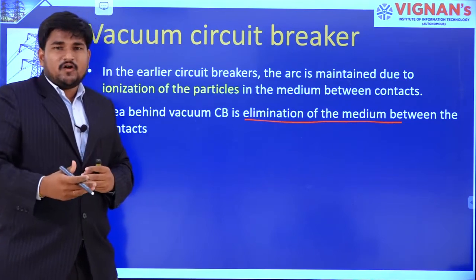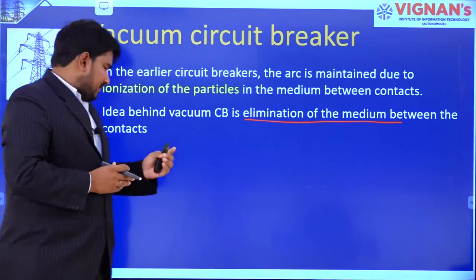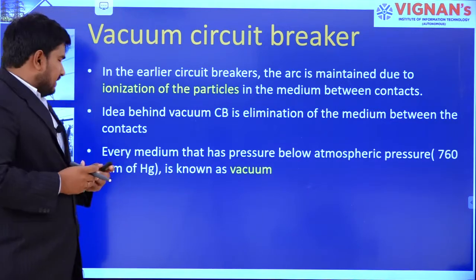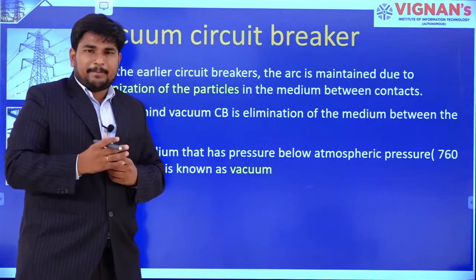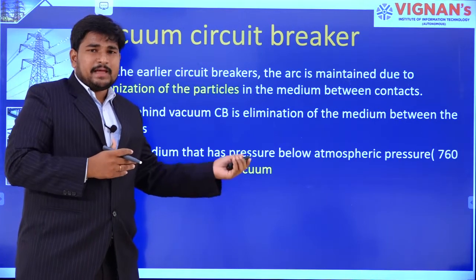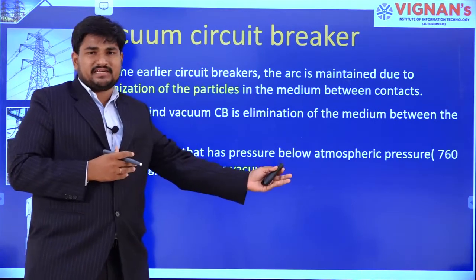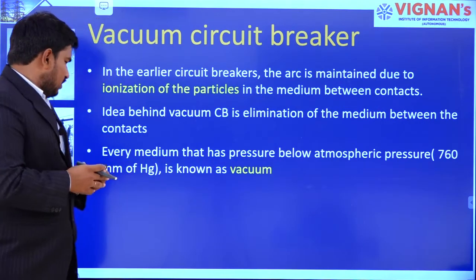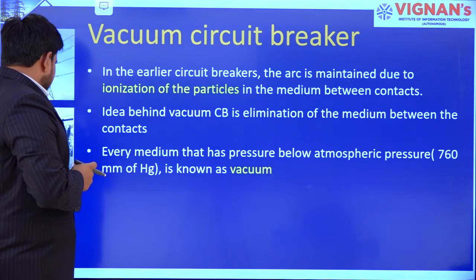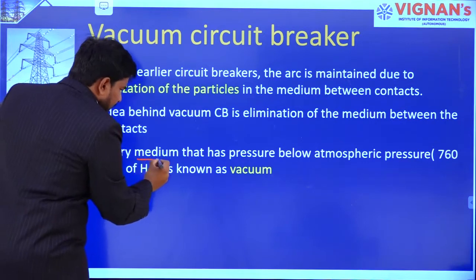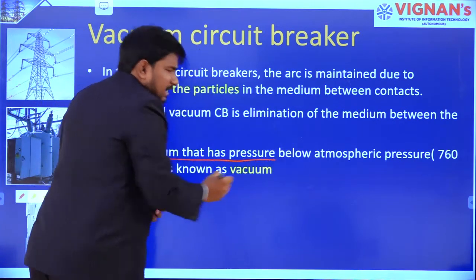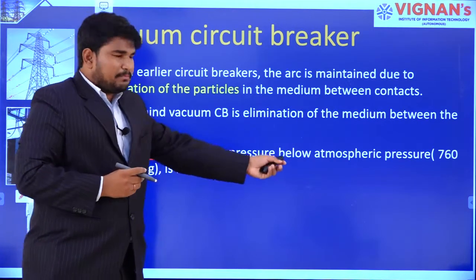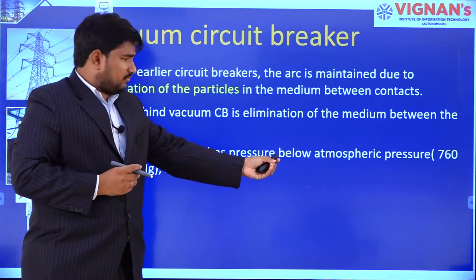Let us see what vacuum is. A pressure below the atmospheric pressure is called vacuum.